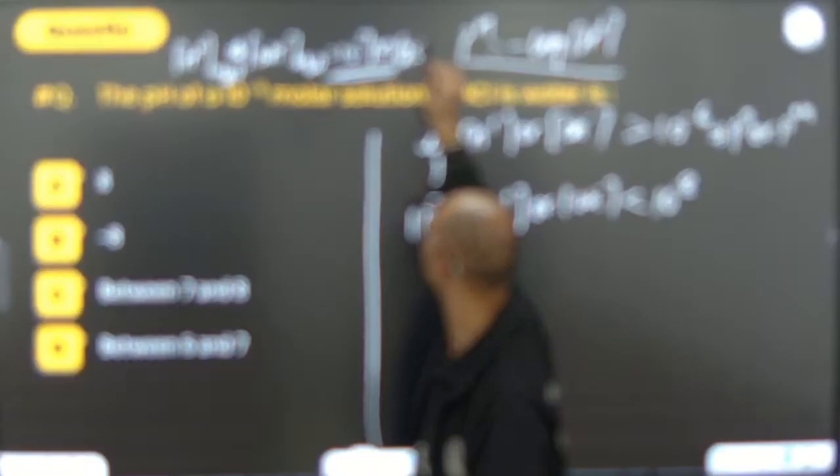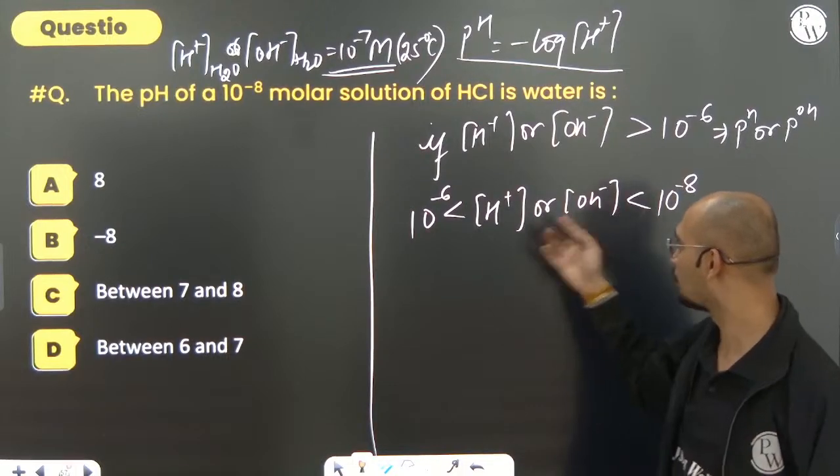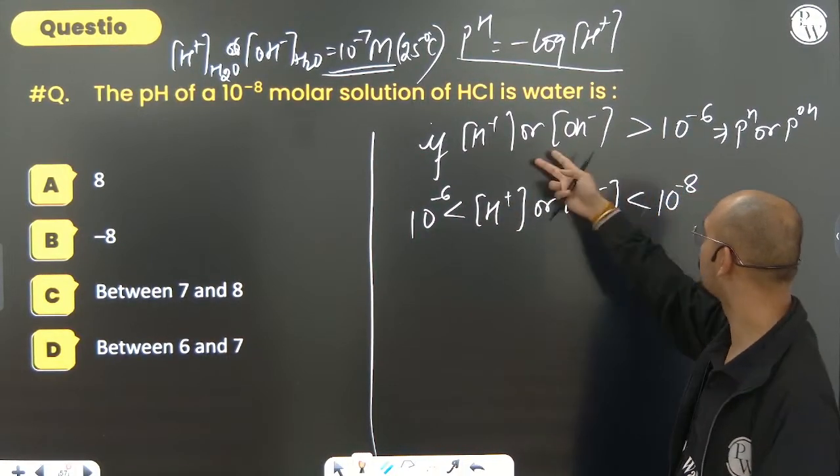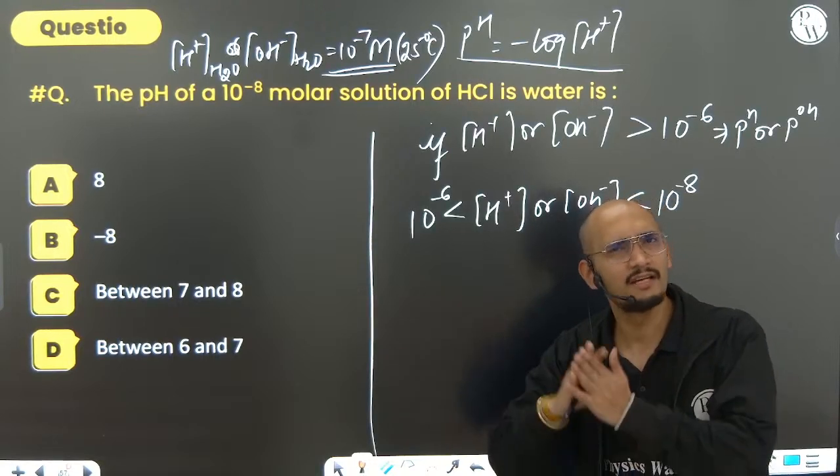So this 10 to the power minus 7 molar of H ion or OH minus due to water was completely neglected.